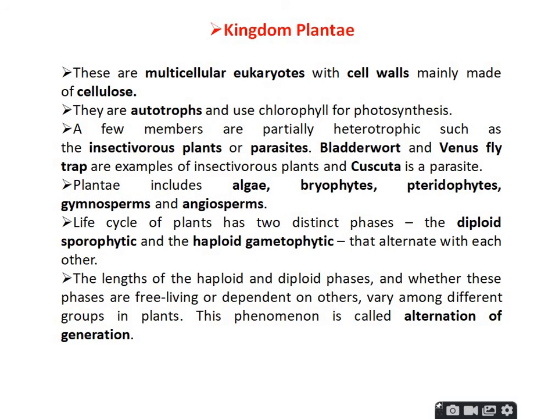Kingdom Plantae consists of multicellular eukaryotes with cell walls mainly made up of cellulose. They are autotrophic in nature. The life cycle of plants has two distinct phases, the diploid sporophytic and the haploid gametophytic, which alternate with each other.